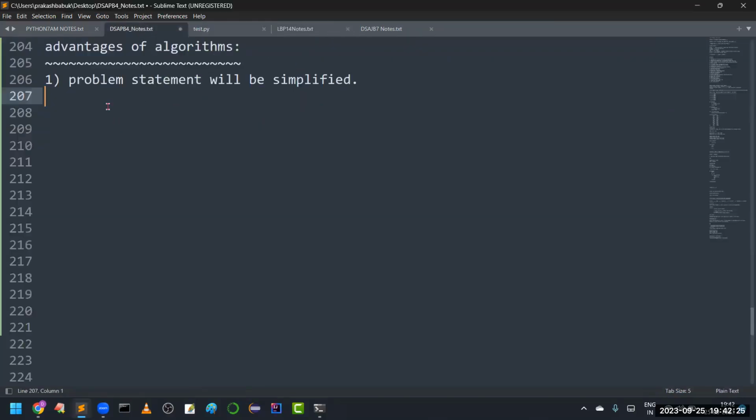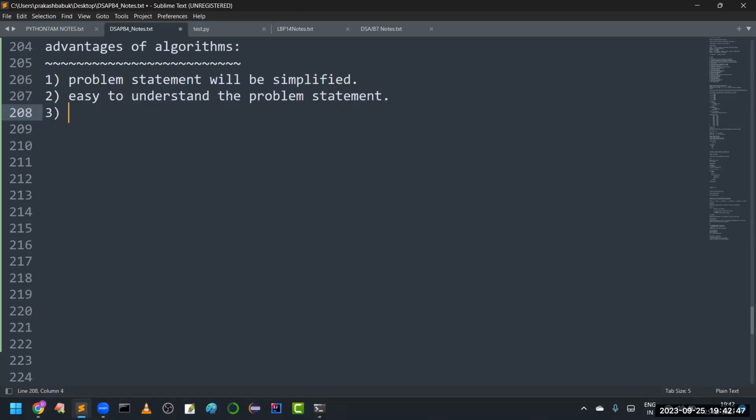So by using algorithm, what advantage are we going to get? The problem statement will be simplified. From that, it is very easy to understand. It is very easy to understand the problem statement.